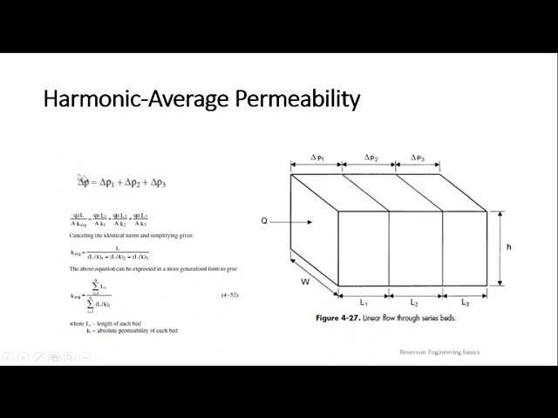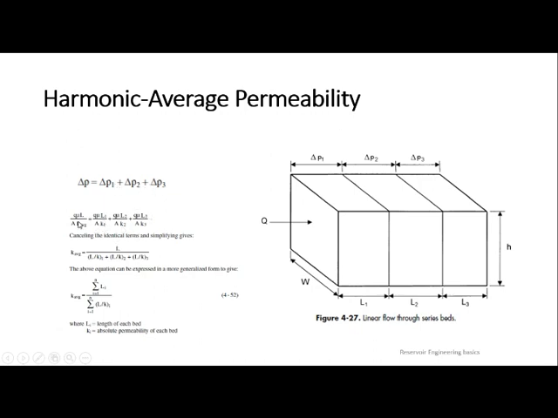Again, you are going to put delta P for the reservoir as a whole. So when you apply Darcy's law for delta P, which represents the whole reservoir, Q mu L by A K average. In the same way, Q mu will be common, L1 by A K1 for delta P1, and likewise for delta P2 and delta P3.